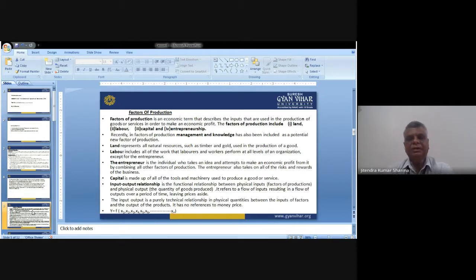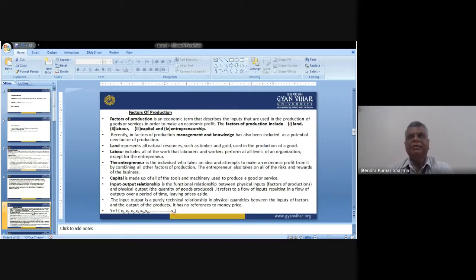Timber and gold are generally collected directly from the land. Timber, we cut from trees in the jungles and forests, and gold we collect through mines. Both are decent examples of the land factor responsible for production. Even agriculture, the entire agricultural product, the crops, vegetables and fruits, are all grown on the land.